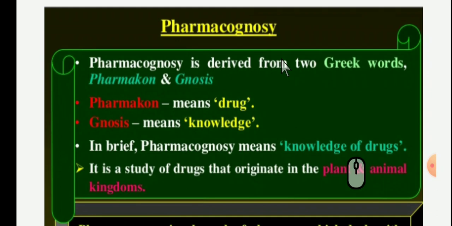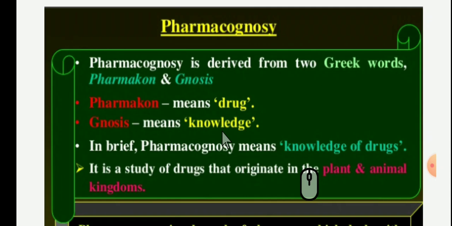Then the word pharmacognosy is derived from two Greek words, pharmakon and gnosis. Pharmakon means a drug. Gnosis means knowledge, to acquire knowledge of.